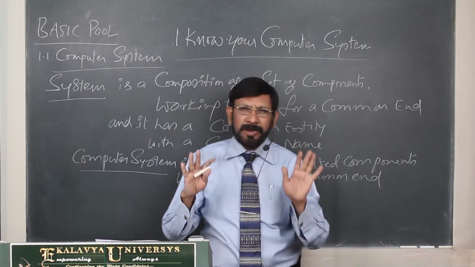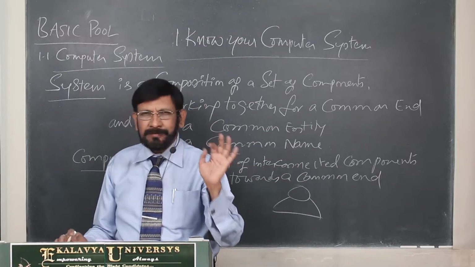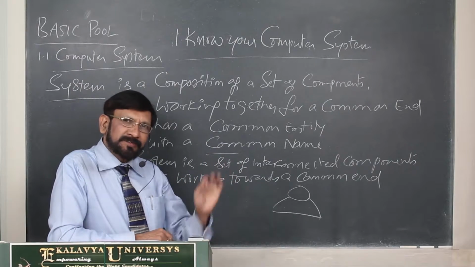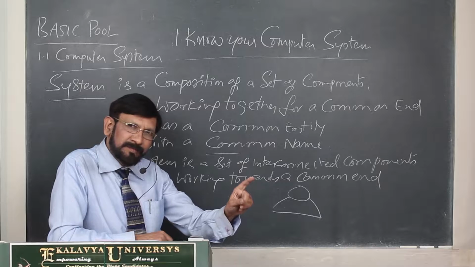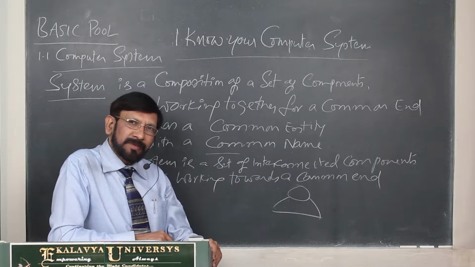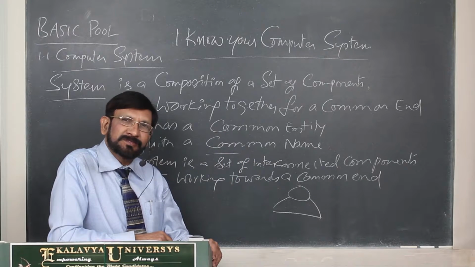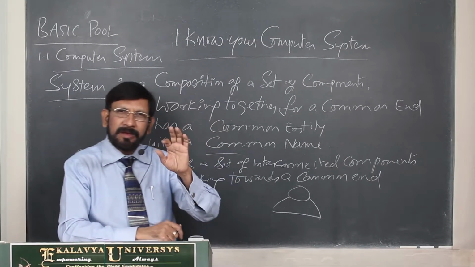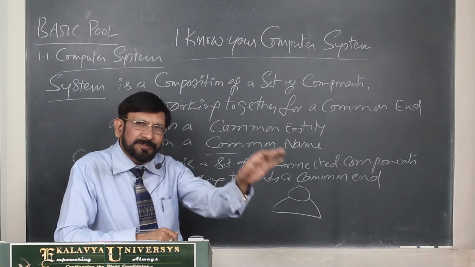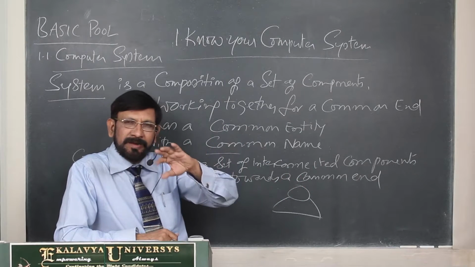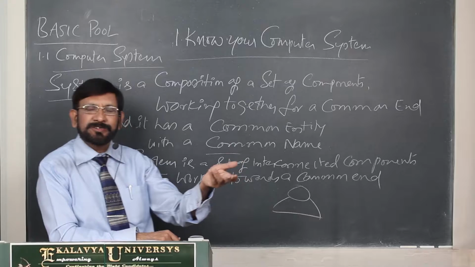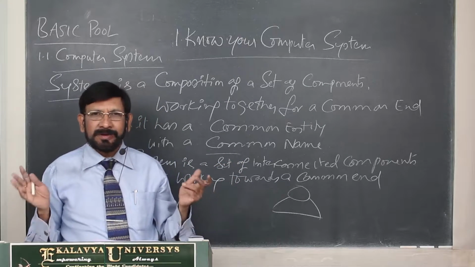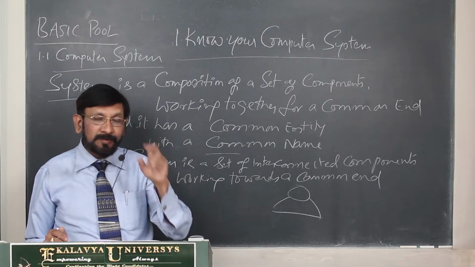Every organ, every limb is there. They are visible and tangible, but you cannot treat him as a person. You can call him a dead body. What is missing in that? Software is missing, because the brain of the person is not able to generate any instructions. A brain does not produce any instructions. How will the human system work? The human system never works. So you have to understand that.